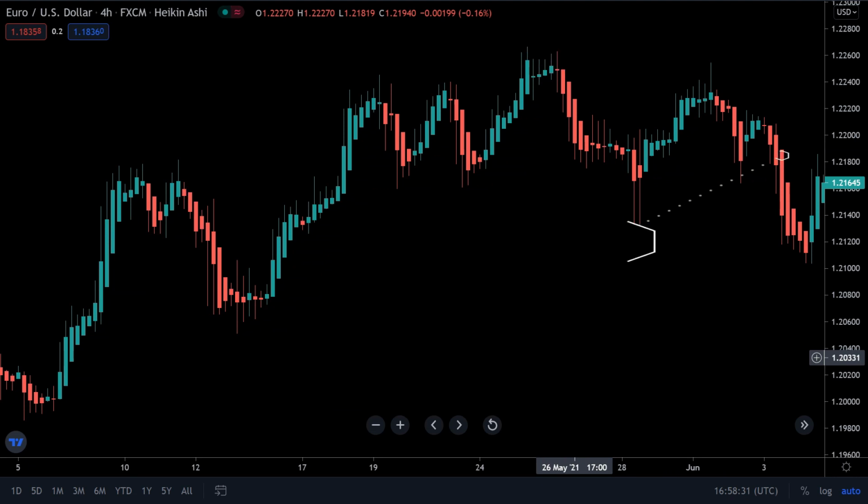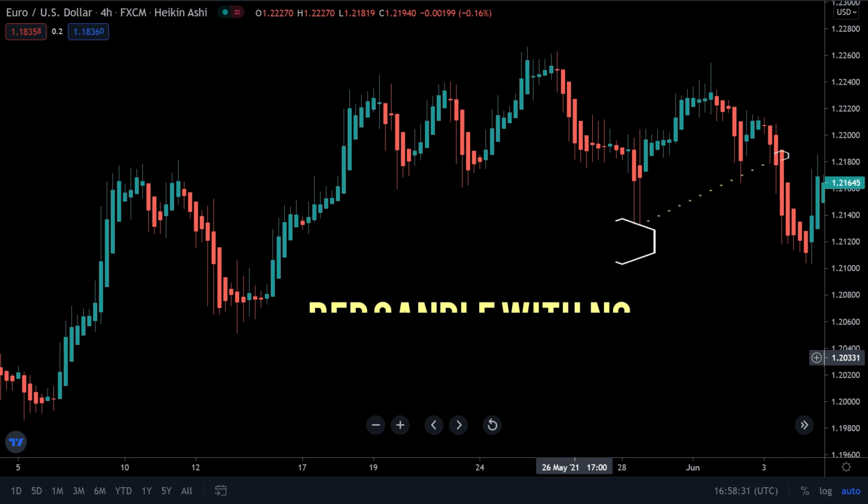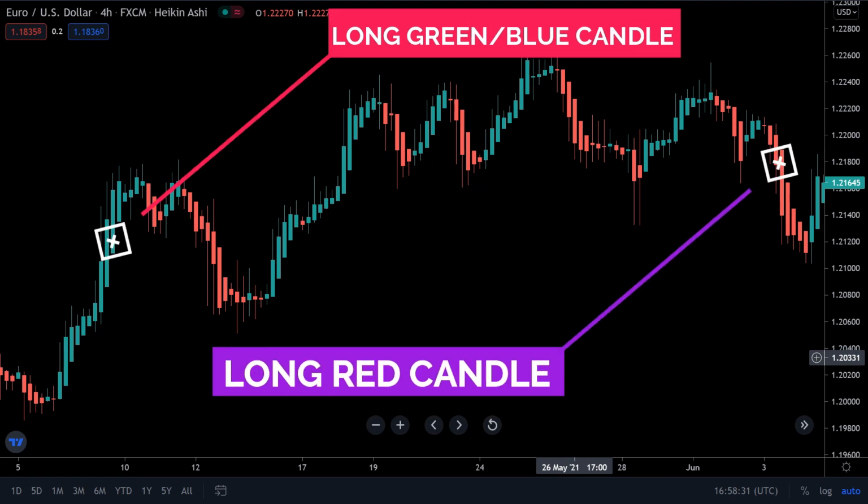Red candles with no upper shadows signify a strong downtrend, so hold on to your short position till price changes. A long green or red candle indicates a strong momentum in the market.